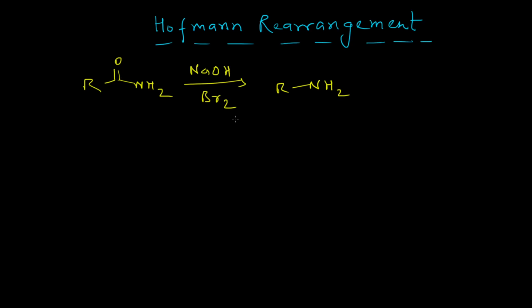Hello guys, in this video we are going to discuss the Hofmann rearrangement. So if we treat an amide with sodium hydroxide and molecular bromine, then the corresponding amine will be produced, which has one carbon less than the starting amide. This is the famous Hofmann degradation reaction.